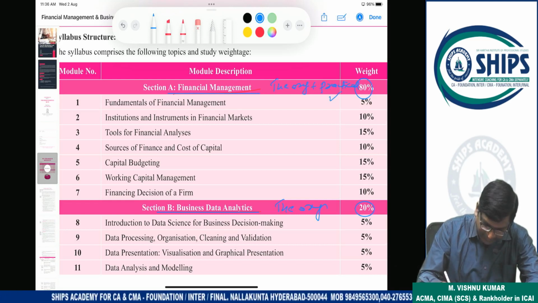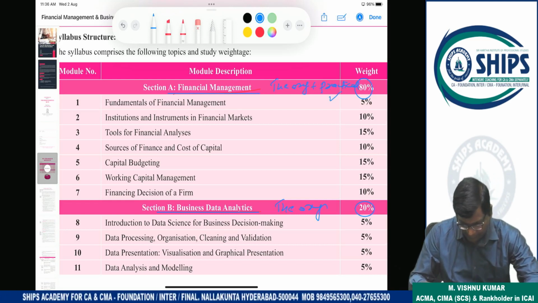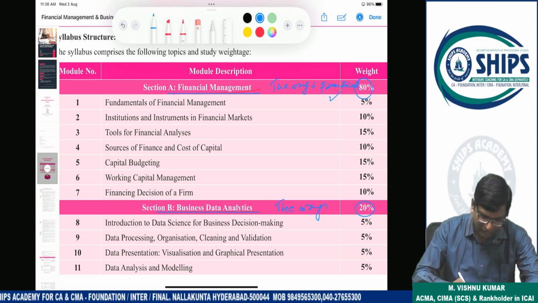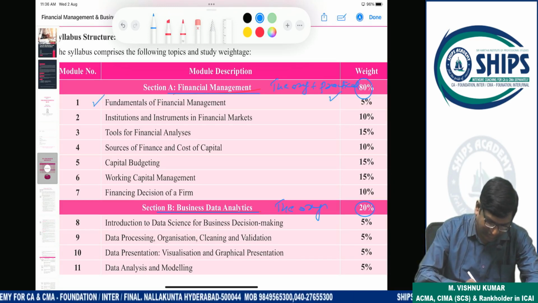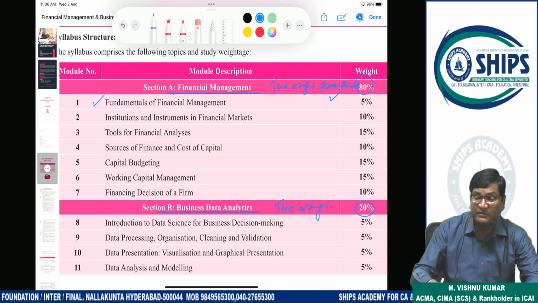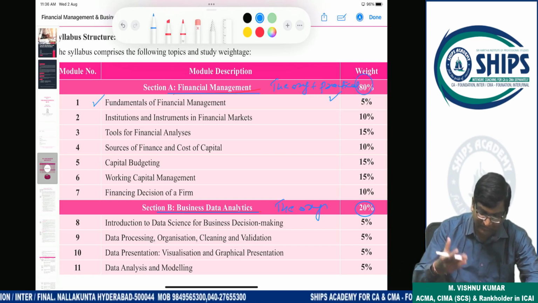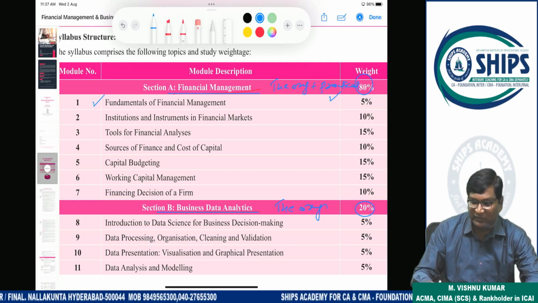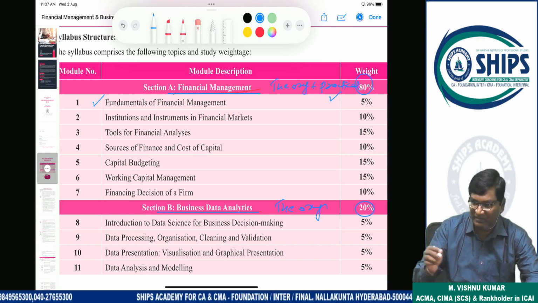Mostly practical, very less theory. So fundamentals of financial management, this is a theory chapter. 5%. Fundamentals of financial management: what is financial management? What are the objectives of financial management? Clear? What are the functions of finance manager? Scope of financial management? All this we are discussing in this topic.